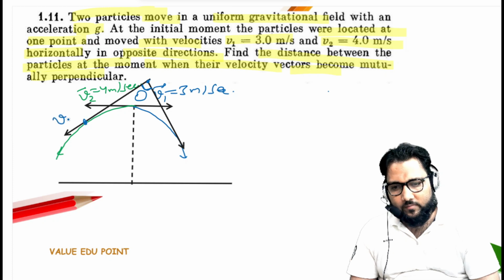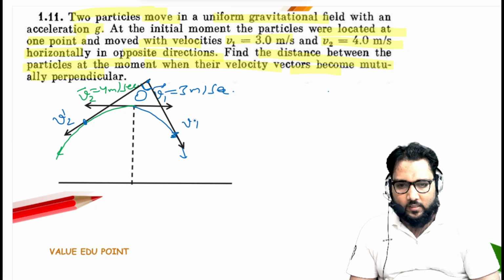After time t, the velocity of v2 is v2 dash, and the velocity of v1 is v1 dash. Now we have to find this distance, that is r12.